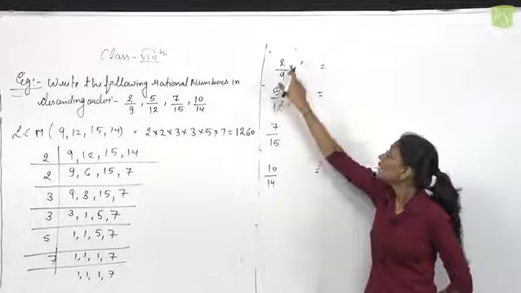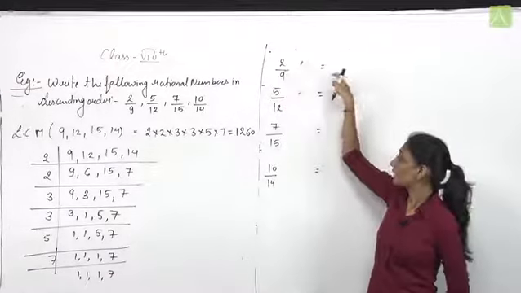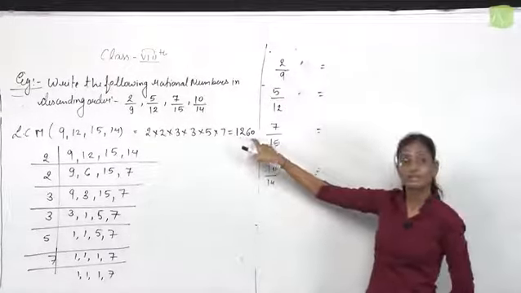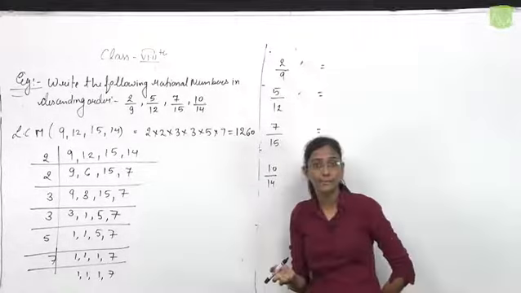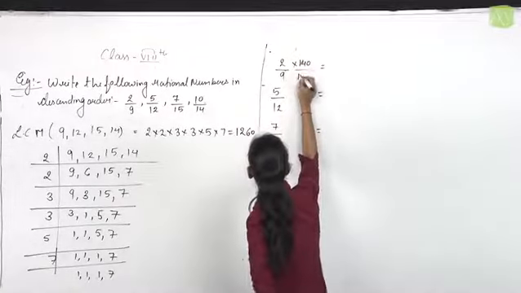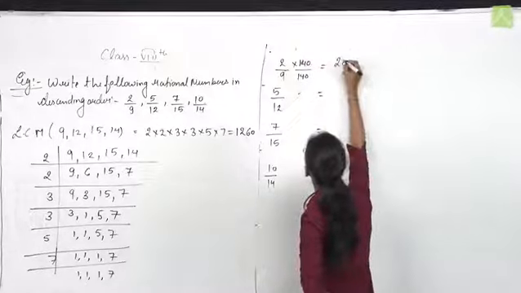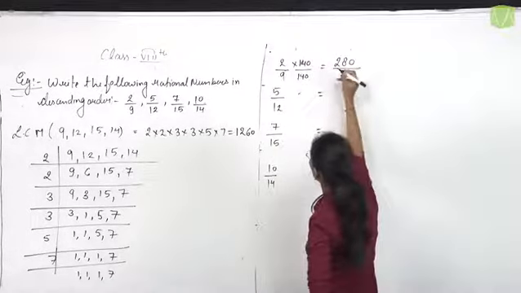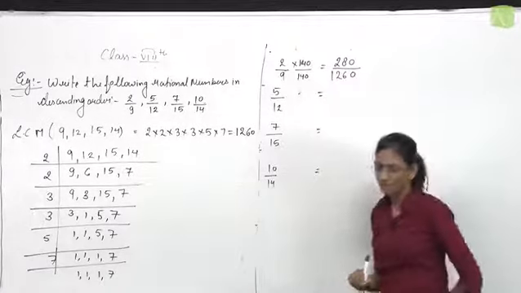Now, 2 by 9. We need to convert 9 as a denominator with 1260. So, this rational number should be multiplied by 140 upon 140. 140 multiplied by 2 is 280 and the denominator is 1260.